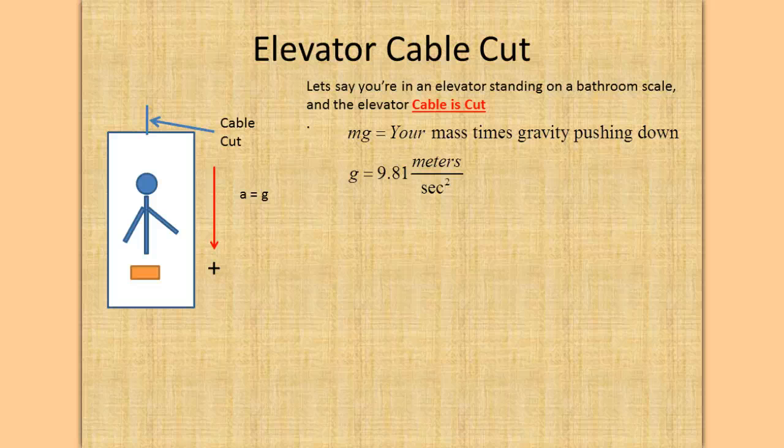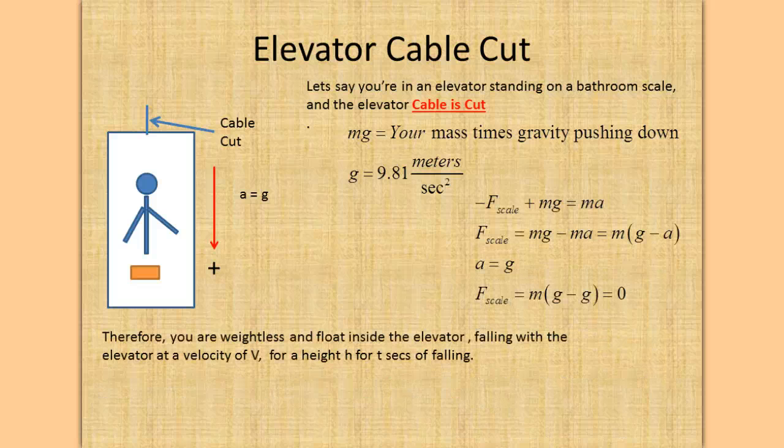We have our same equations here, but this time the acceleration of the elevator is equal to g. So force F scale is equal to mass times g minus g, which is 0.